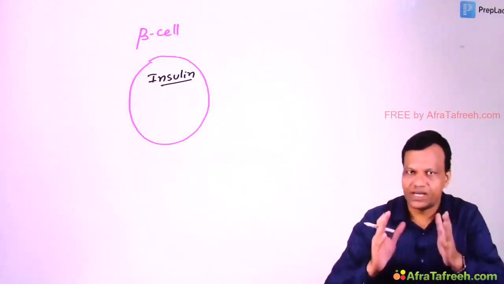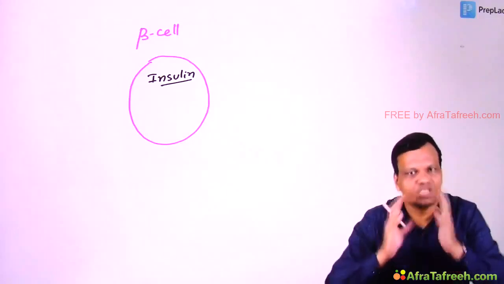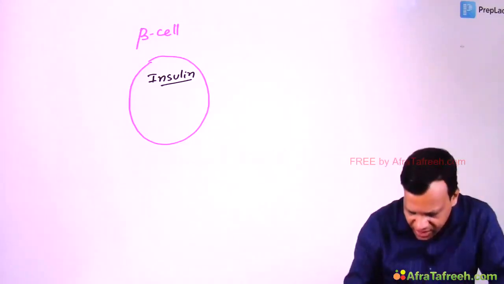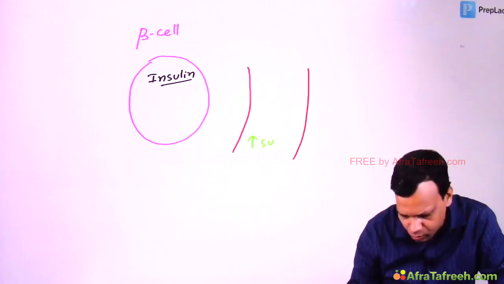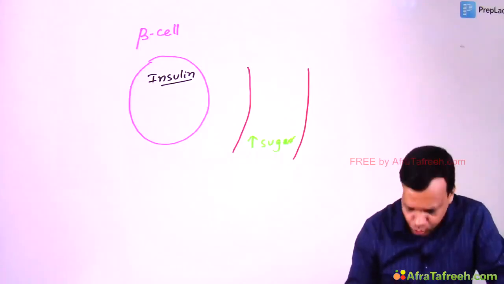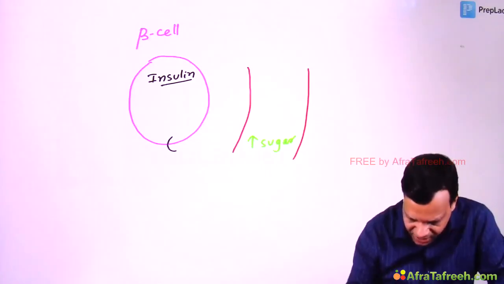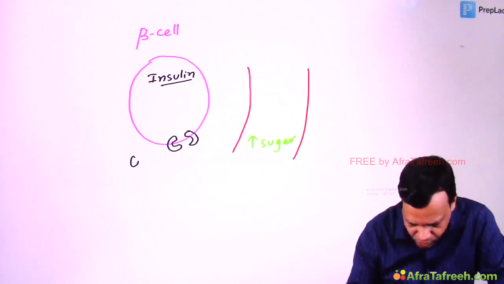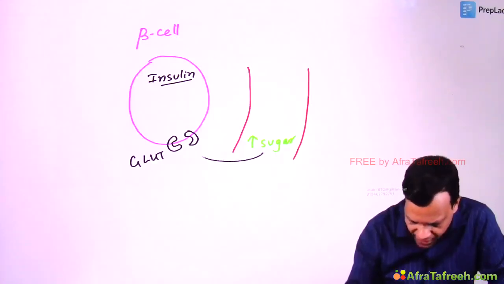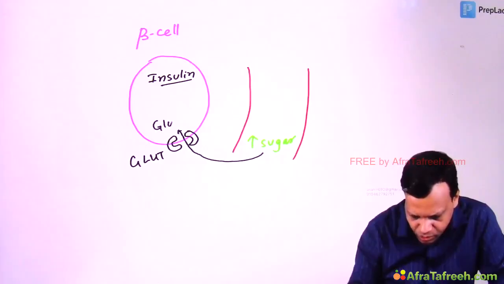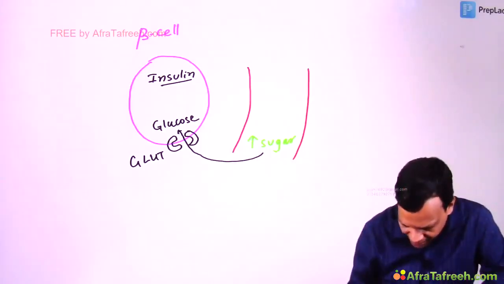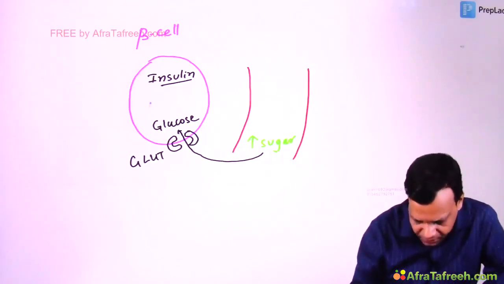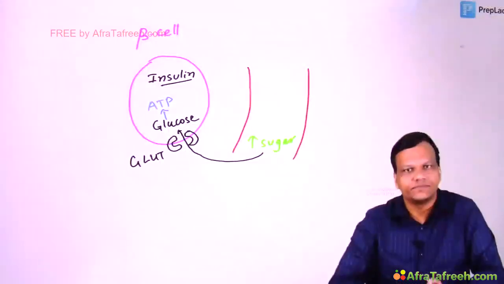So basically hyperglycemia is the most potent stimulus for insulin secretion. Whenever there is more sugar in the blood, glucose is present in the blood. So through the GLUT receptors on the beta cells, the glucose will enter the beta cell. And this glucose is metabolized to form ATP.